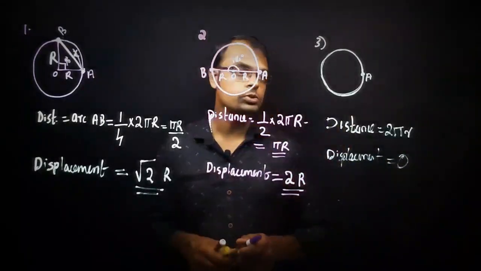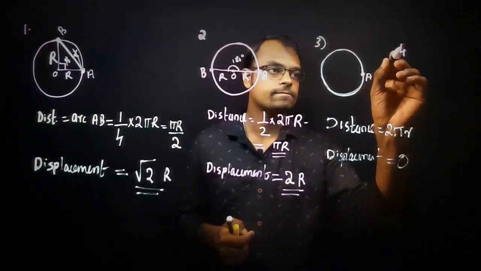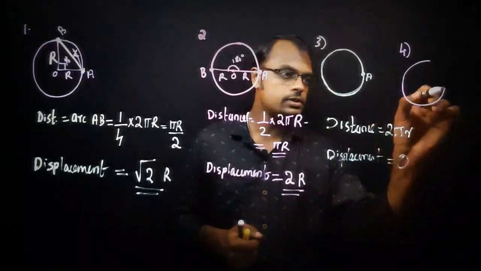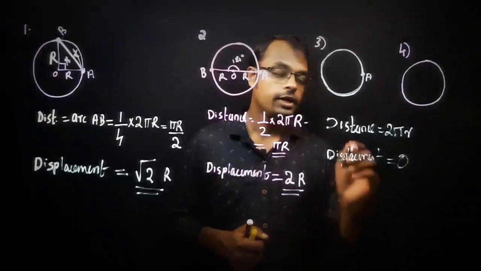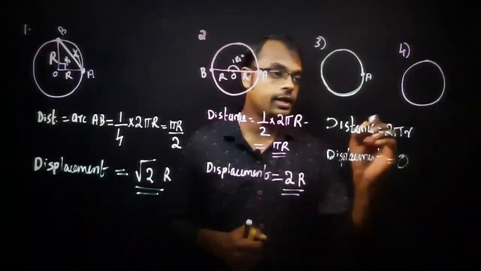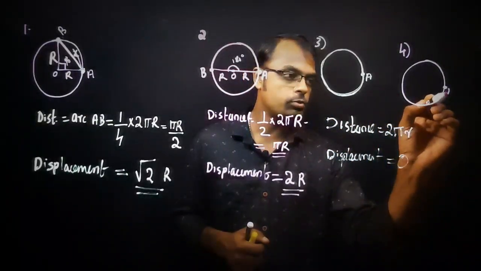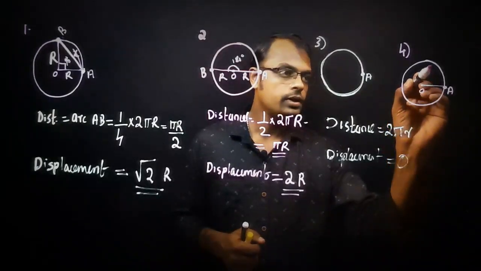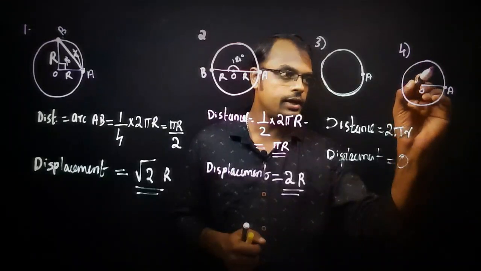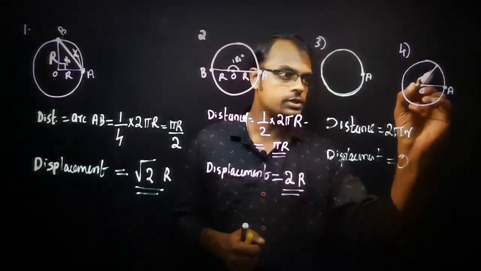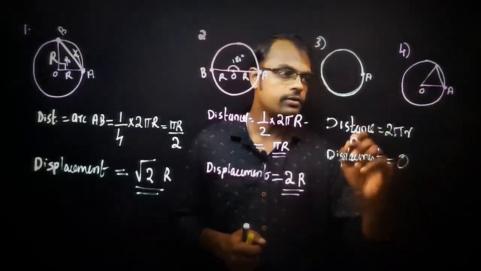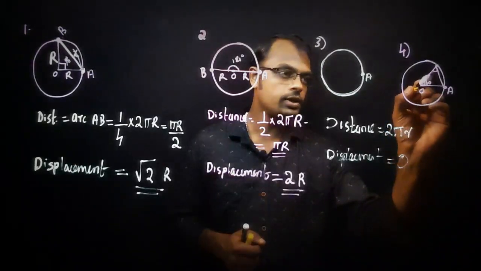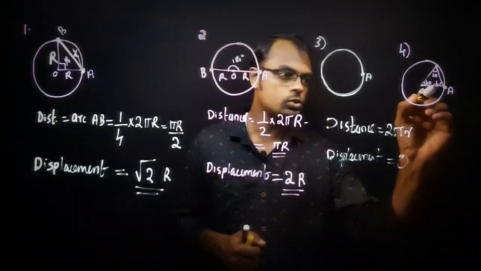And the last portion, again the particle describes a circular motion. It makes an angle of 60 degrees. Just imagine this is position A and this is the origin O. It has now reached, not exactly 90, but it makes an angle of 60 degrees. So definitely you can say this is also 60 and this is also 60 degrees.